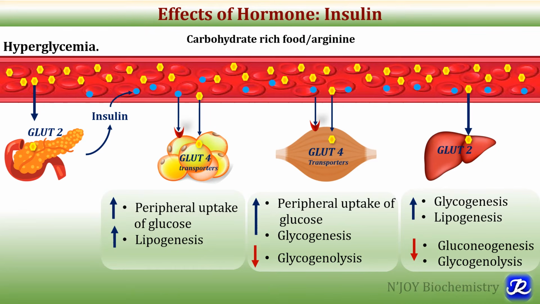So these are the various pathways which are regulated by insulin, and that's how insulin, by increasing the peripheral uptake of glucose and by activating the process of glycogenesis and lipogenesis, will bring back the increased blood glucose level to its normal range, that is 70 to 100 milligram per deciliter, and that's why it is called a hypoglycemic hormone.